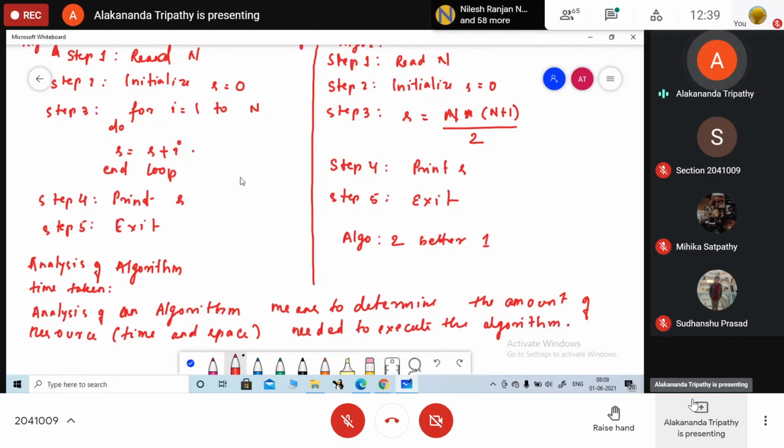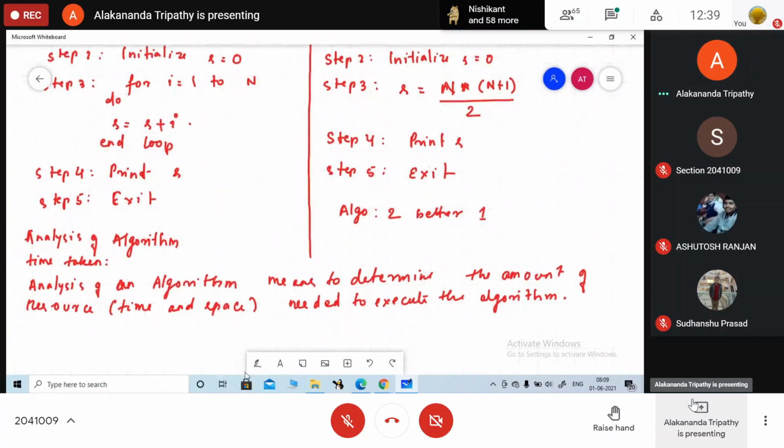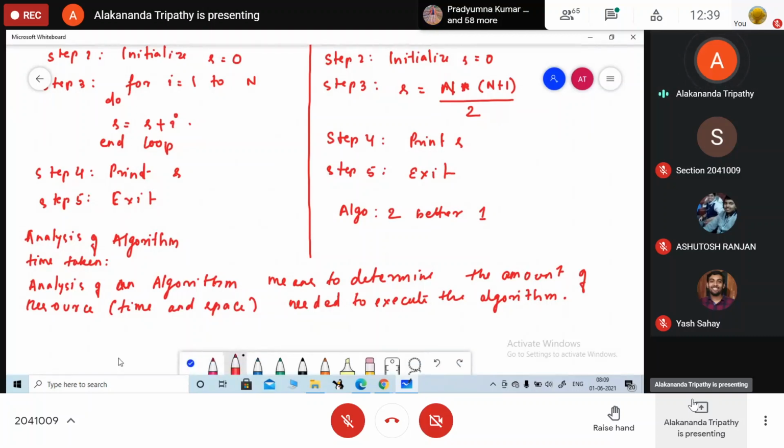Space is also an important factor while we do the analysis, isn't it? Yes, ma'am. So how we write our code depends on the time and space needed. But basically we are focusing more on the time requirement. So next is time complexity. How are we going to measure our algorithm?